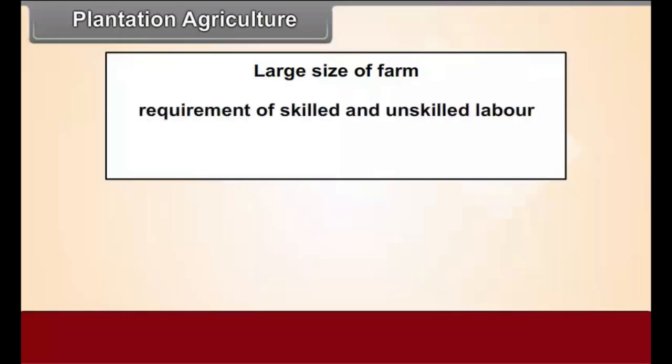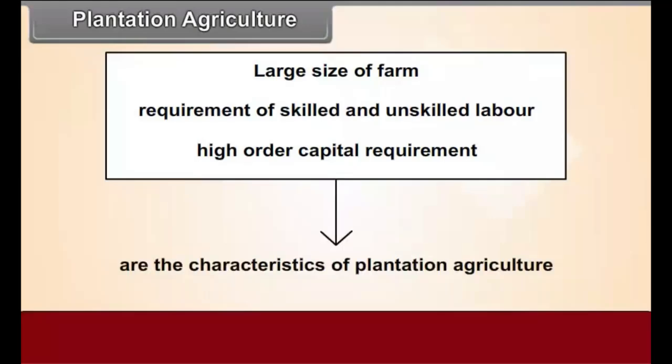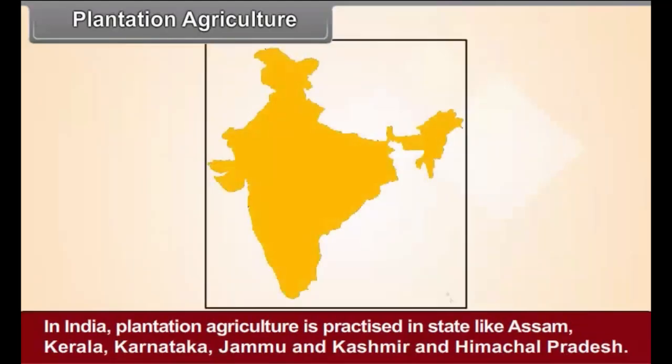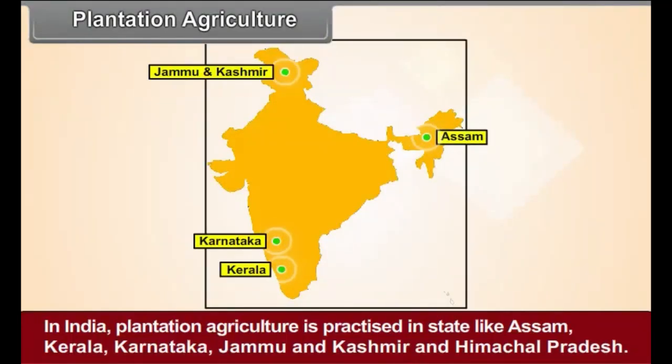Large sizes of farms, requirement of skilled and unskilled labor, high order capital requirement are the characteristics of plantation agriculture. In most of the plantations, from once sown plants, production is obtained for many years. In India, plantation agriculture is practiced in states like Assam, Kerala, Karnataka, Jammu and Kashmir, and Himachal Pradesh.